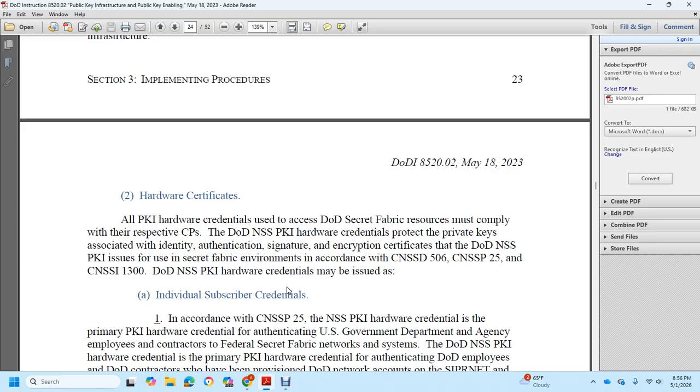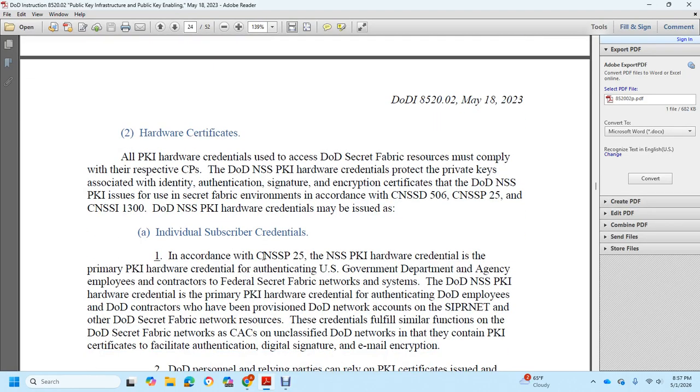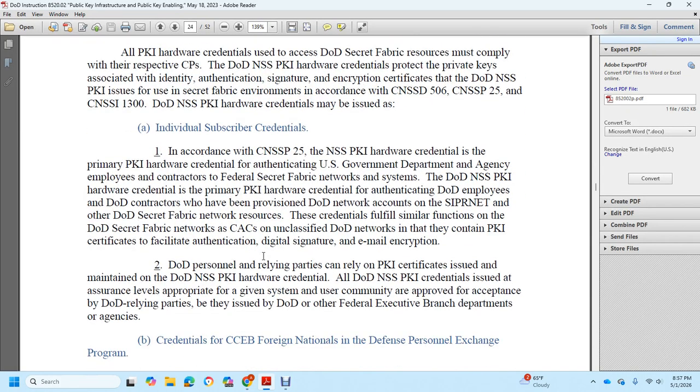The DoD NSS public key infrastructure hardware credentials protect private keys associated with the identifying and authentication, signature, and encryption certificates of the DoD NSS public key infrastructure issued for use in secret fabric environments, according to CNSSD 506, CNSSP 25, and CNSSI 1300. DoD NSS public key infrastructure hardware credentials may be issued as individual subscriber credentials.